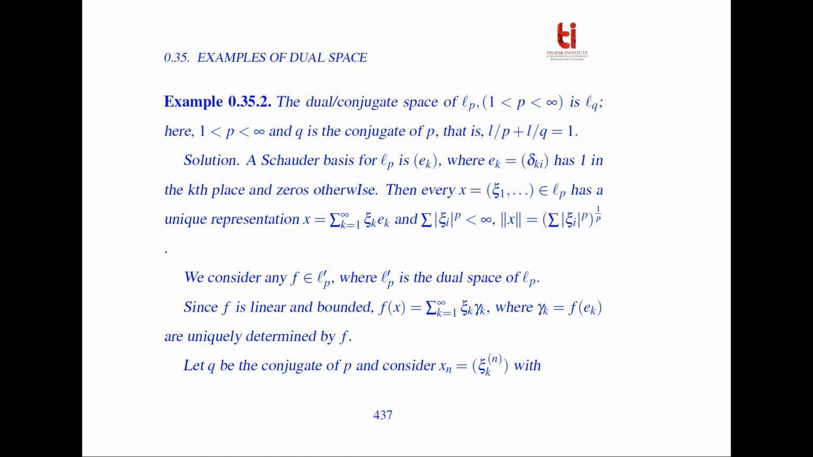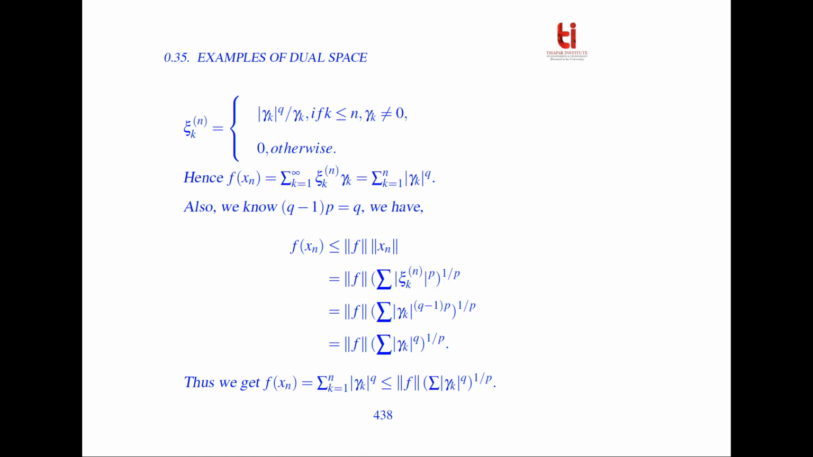We consider any f belongs to l^p dash, where l^p dash is the dual space of l^p. Since f is linear and bounded, f(x) = summation of ξ_k γ_k, where γ_k = f(e_k) are uniquely determined by f. So let q be the conjugate of p, and consider x_n = (ξ_k^(n)), with ξ_k^(n) = |γ_k|^q / γ_k if k is less than or equal to n and γ_k is non-zero, otherwise 0.